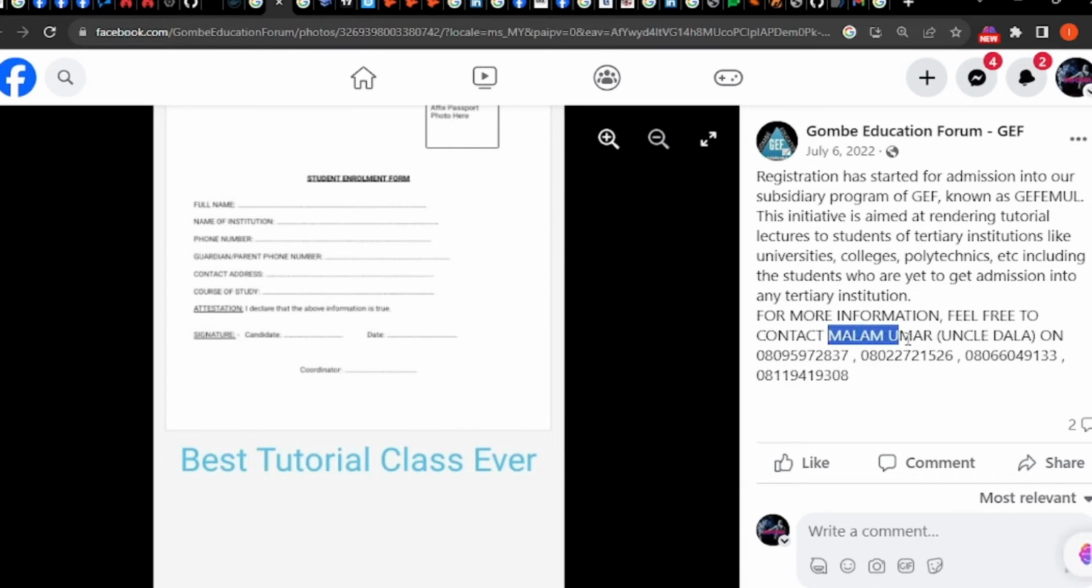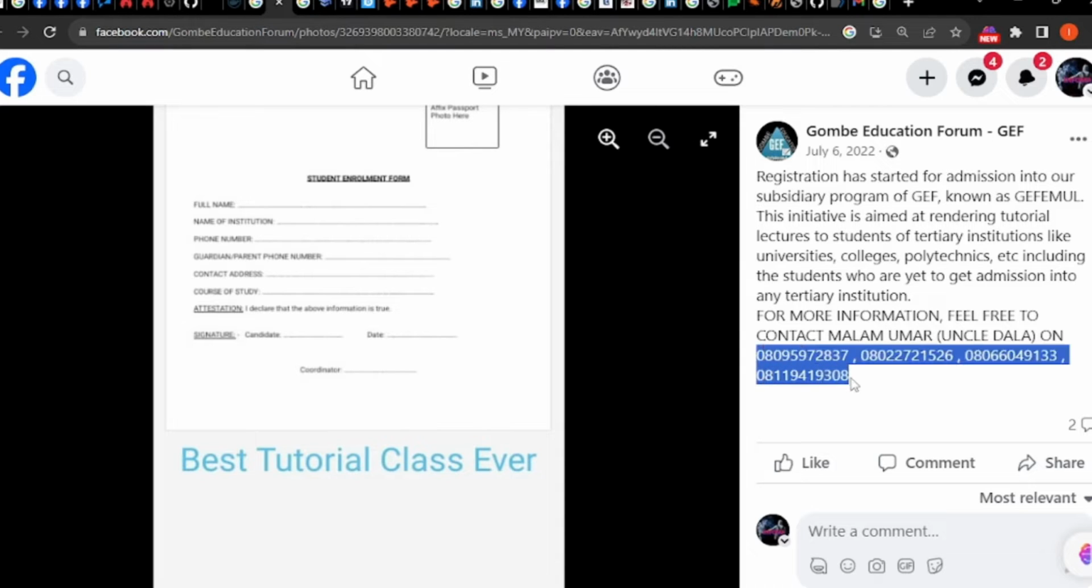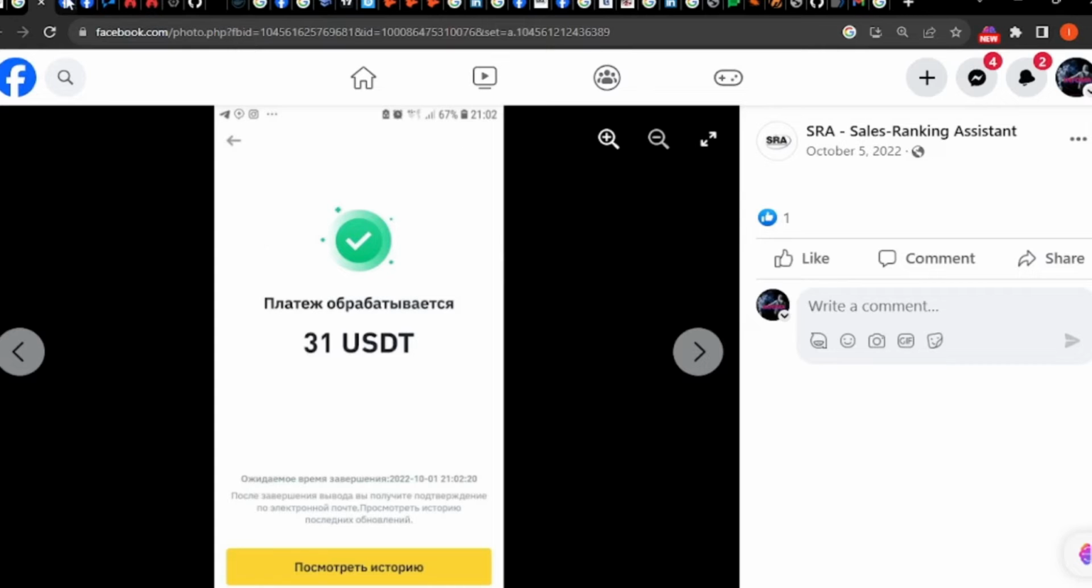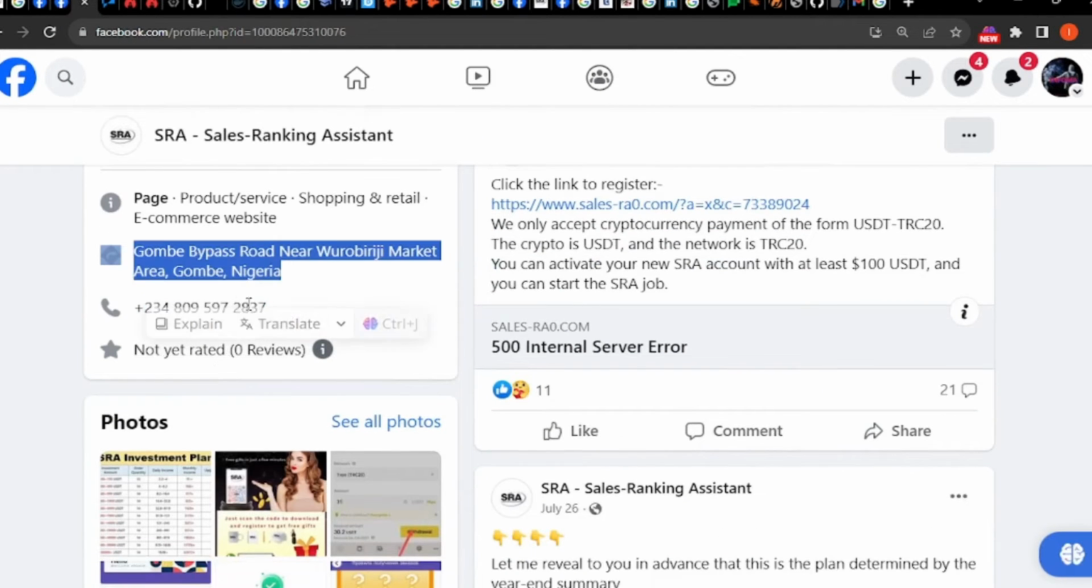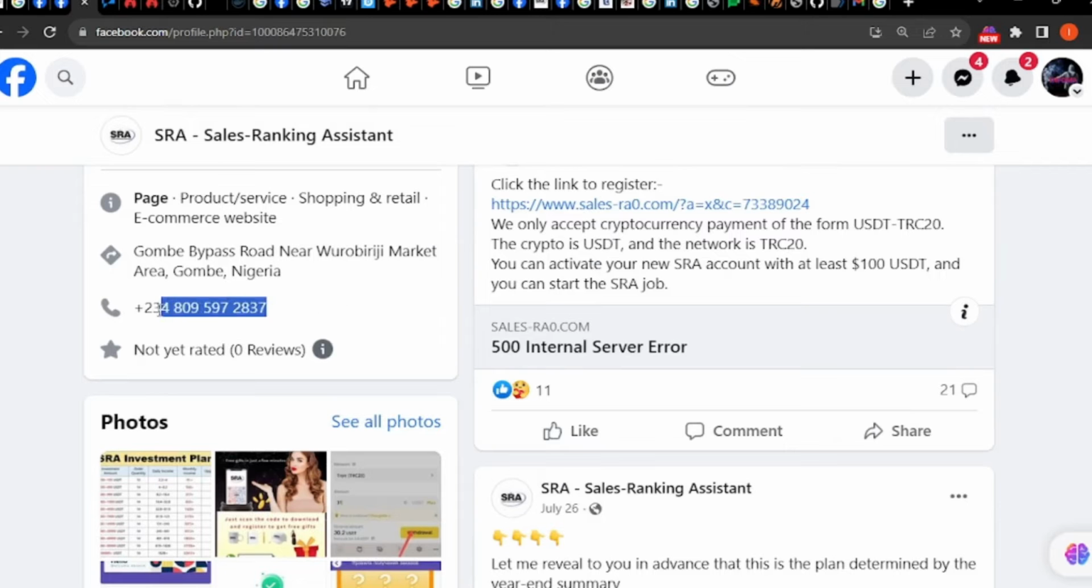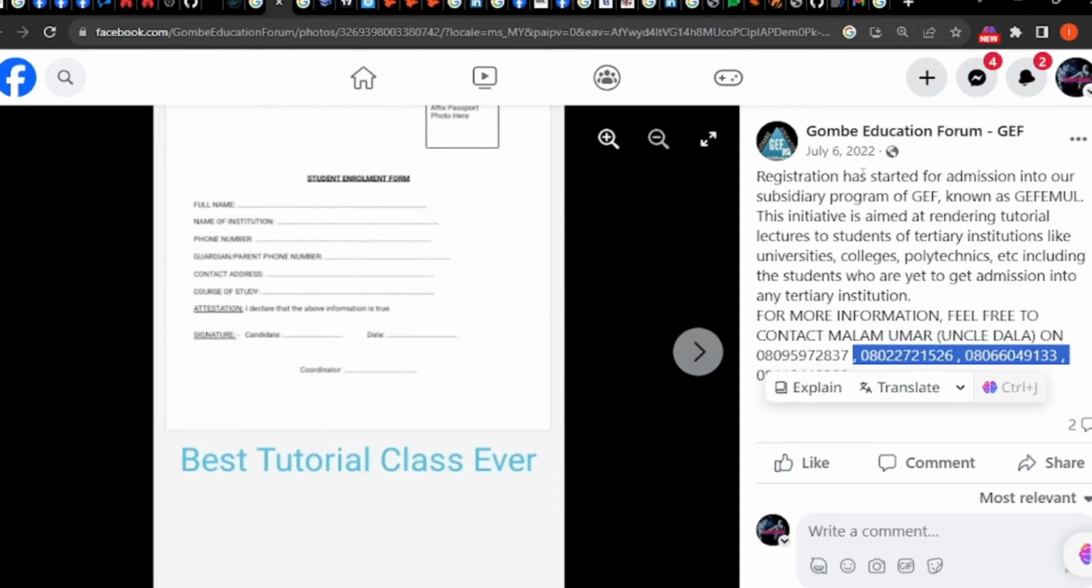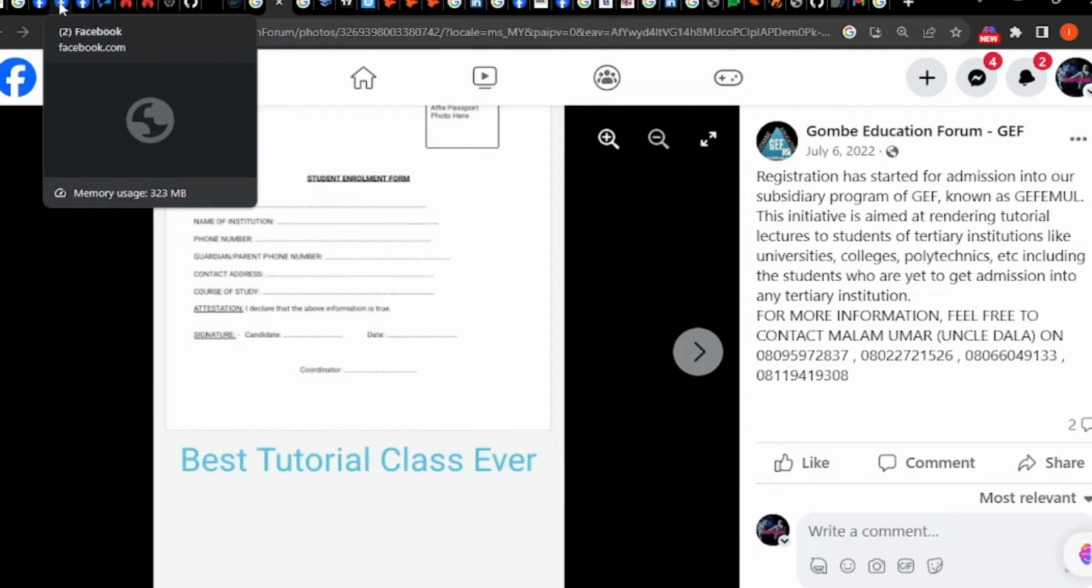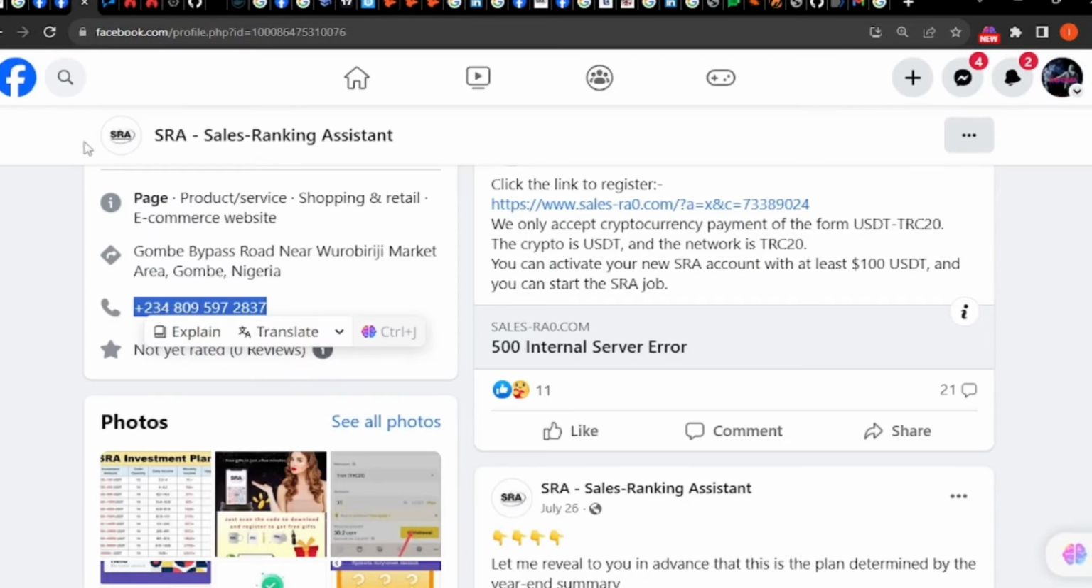Get that? Malam Omar, also known as Uncle Dala. So we have Malam Omar Dala. That's the name, and these are the different telephone numbers that you can contact the person through. This telephone number is the same one found on the Facebook group, as I was showing you earlier. Same telephone number, same name, Gombe Education.